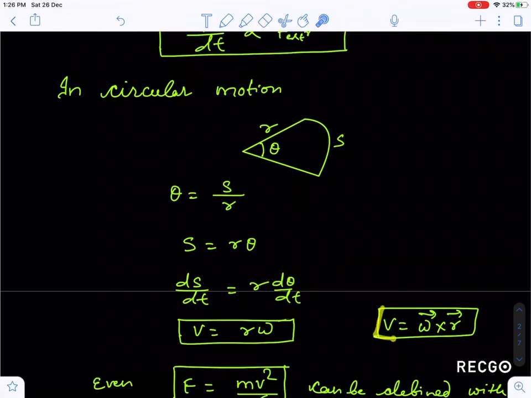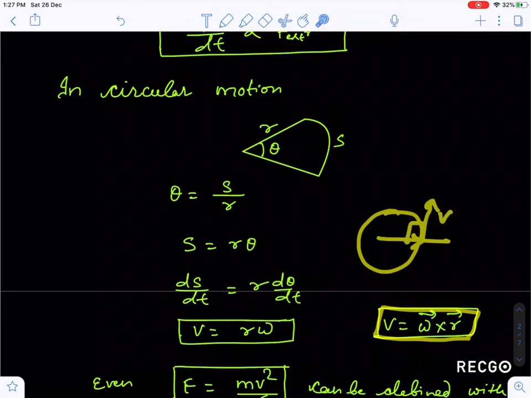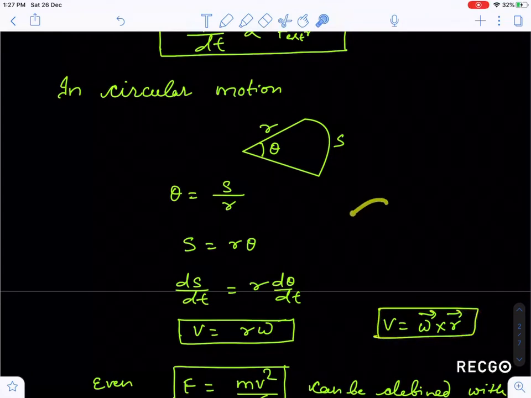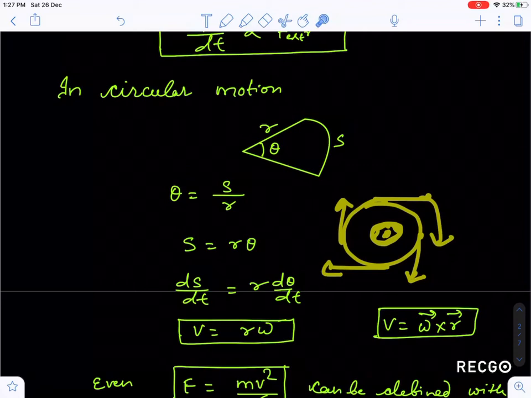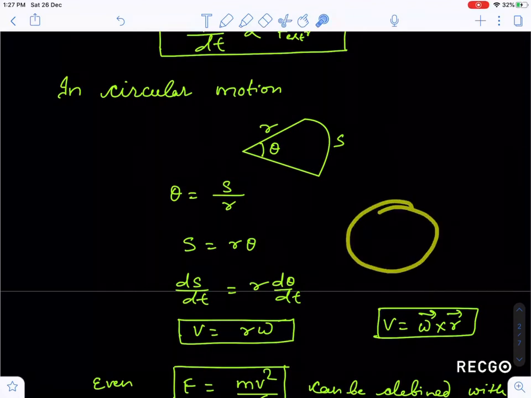I can say that actually v is equal to omega cross r. This is the radius vector, and this is the velocity vector, they are always making an angle of 90 degrees. Suppose the particle is moving anti-clockwise, so omega is towards the z axis, and r is always the radius vector, along either the x axis or y axis.